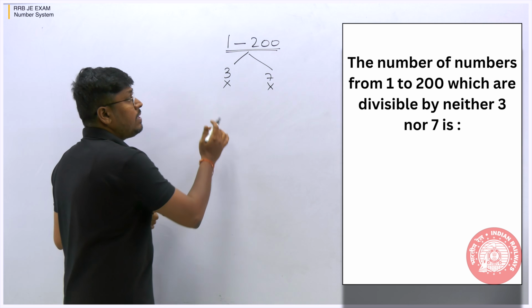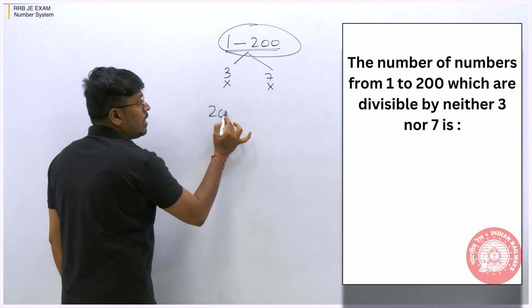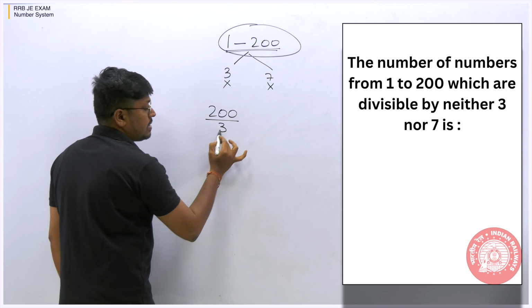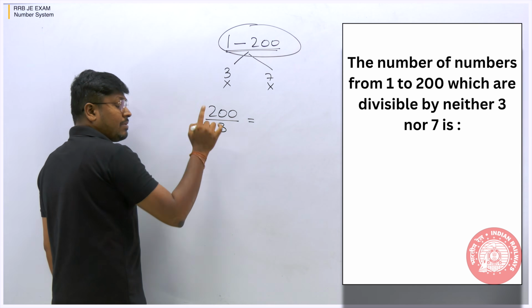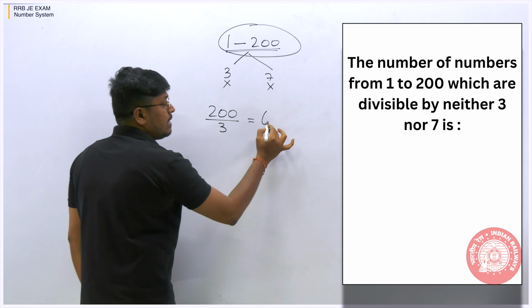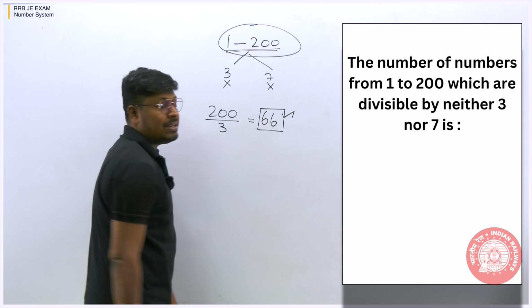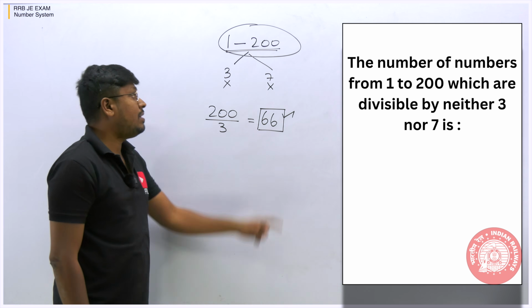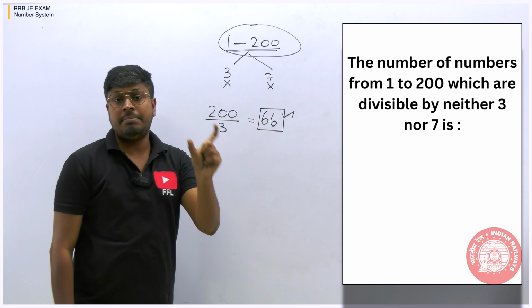For example, to find that, we know the number range is from 1 to 200. Out of 200 numbers, divide by 3 first. 200 divided by 3: 6 3s are 18, again 6 3s are 18. So 66 numbers are divisible by 3. So friends, understood or not? In the question they have given a range 1 to 200, so the total numbers are 200.